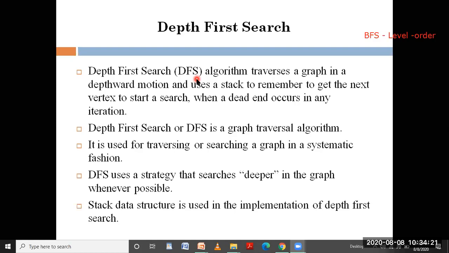It gets into a depthward motion, whereby it finds nearby adjacency vertices, adjacency nodes.